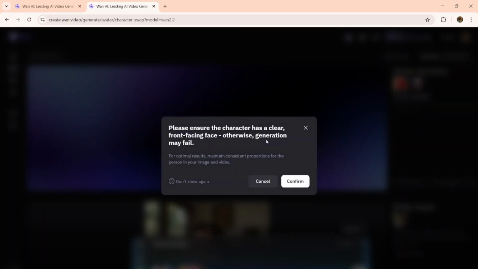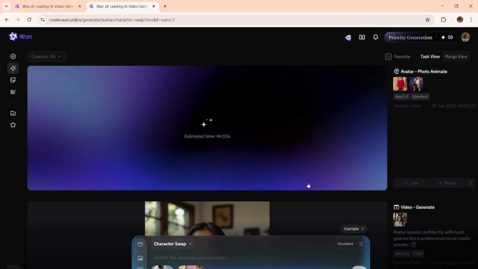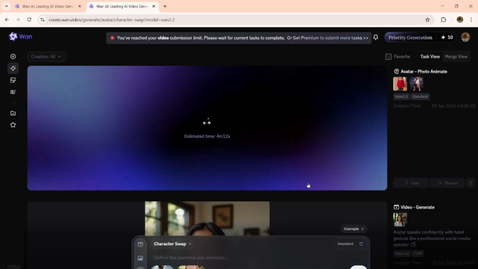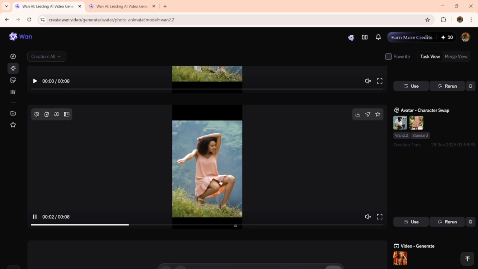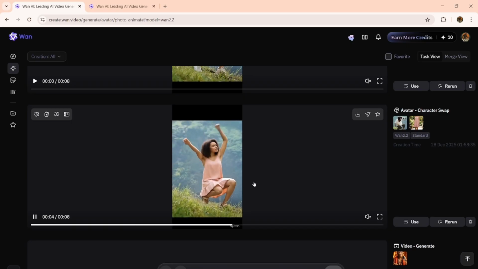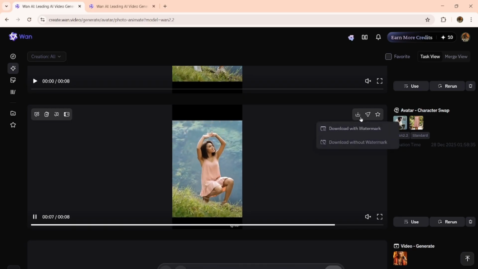Now wait for a few seconds while WAN 2.6 processes the video. After the processing is complete, you'll see your AI clone dance video generated automatically, where the character performs the same dance moves as the original clip.